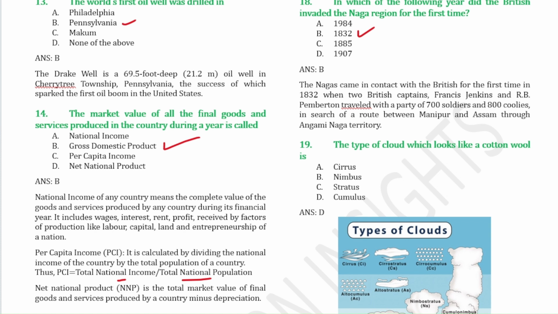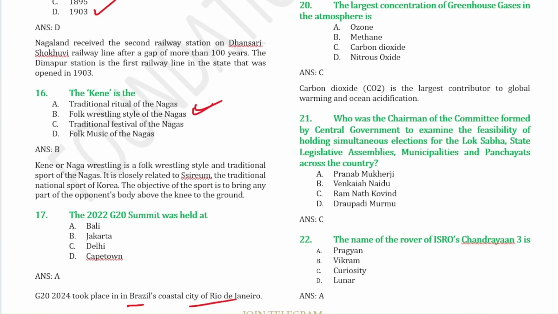The type of clouds which looks like cotton wool. So cumulus clouds, they look like cotton wool. The largest concentration of greenhouse gases in the atmosphere is carbon dioxide. Carbon dioxide is the largest contributor to global warming as well as ocean acidification.